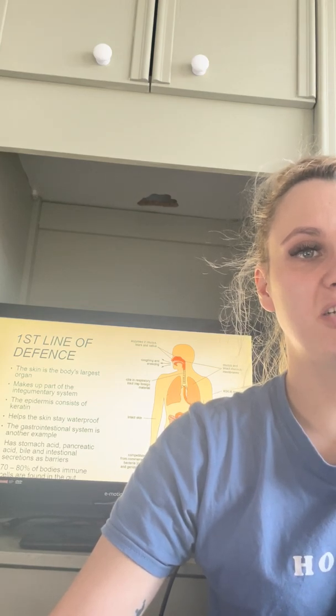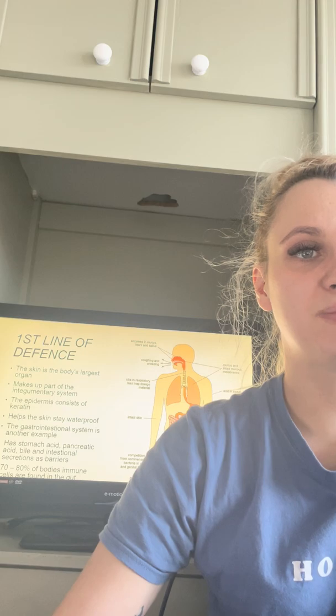Another example is found in the gastrointestinal tract. These include barriers such as stomach acid, pancreatic acid, bile, and intestinal secretions. There are high levels of acidic and alkaline secretions which protect the system. The pH of a stomach acid is too low for most bacteria to survive. The pH level of the small intestines is much higher but is still able to destroy pathogens.